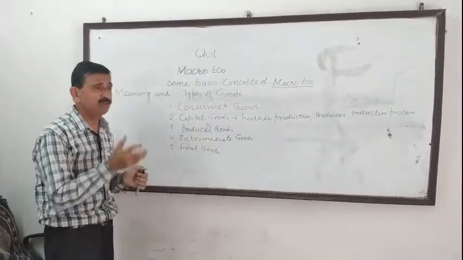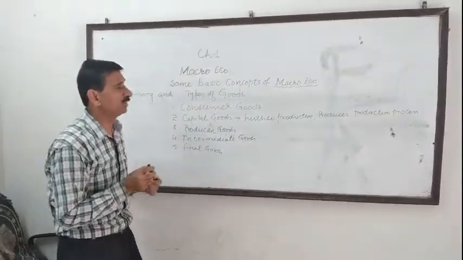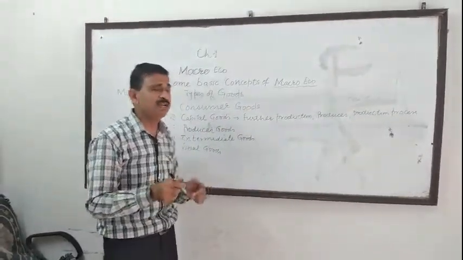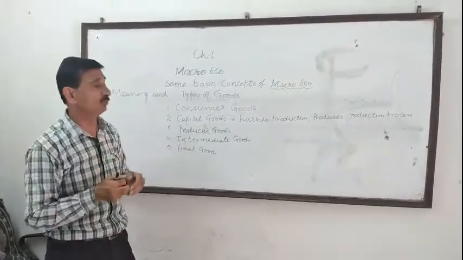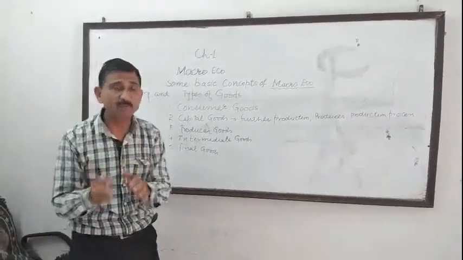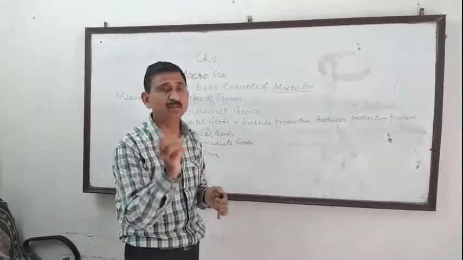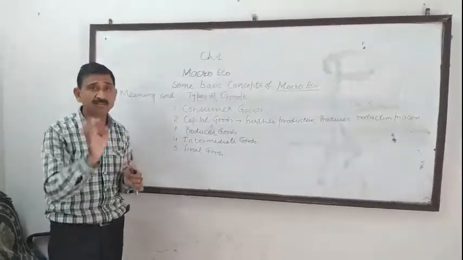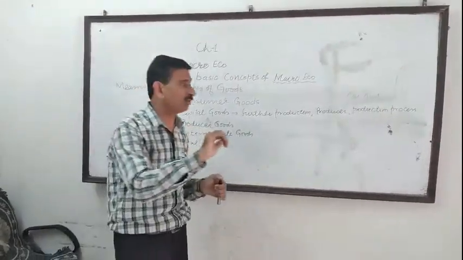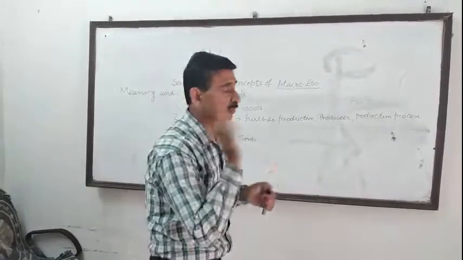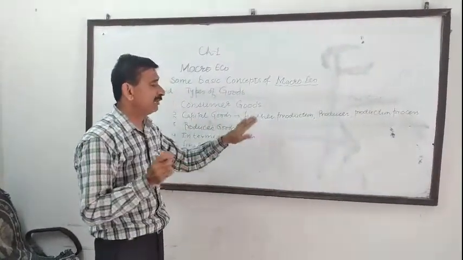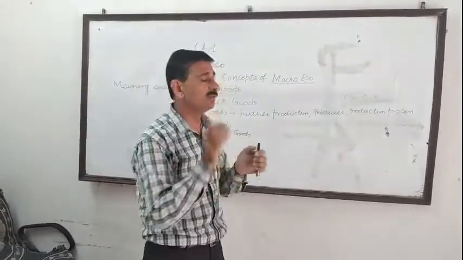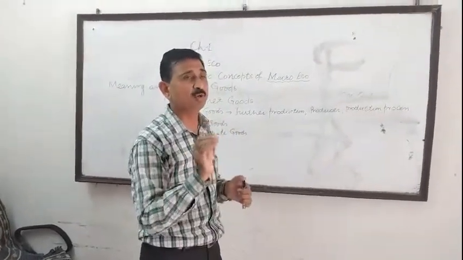But at the same time, not only machinery is used in the production of other goods. Suppose you visit a factory, you find a large stock of machinery. Do you find that only machinery can produce the other goods? No, only machinery cannot produce the other goods. It also requires raw material. A combination of raw material plus machinery makes the other goods. So capital goods, I am strictly limited to my concept. Capital goods are those goods which are used by a producer for further production of other goods.